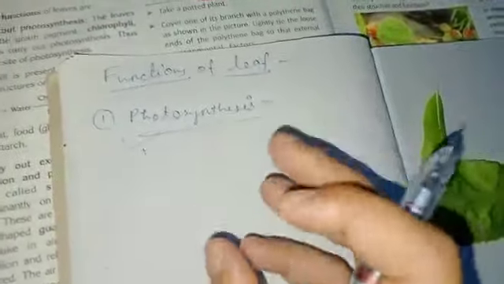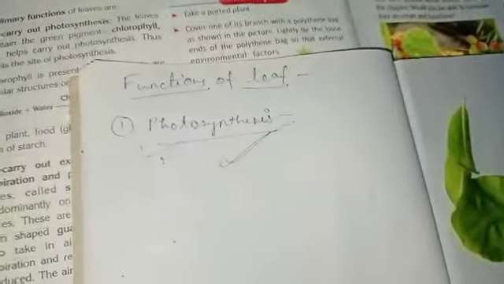So plants make their food on their own. Plants produce the wheat, rice, vegetables, pulses, fibers. All these things are produced by plants, by which process? Photosynthesis. There is a process by which plants produce their food, and the process is called photosynthesis.